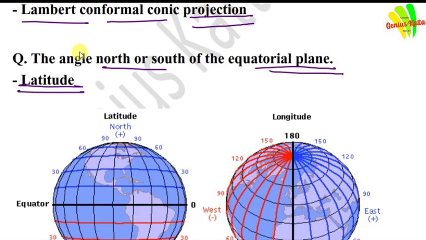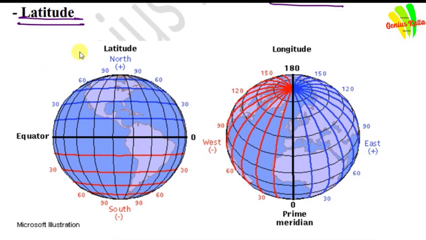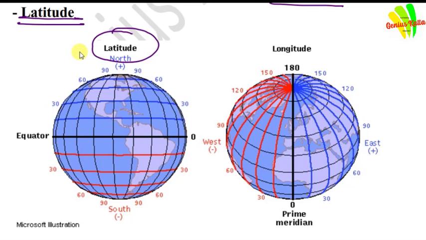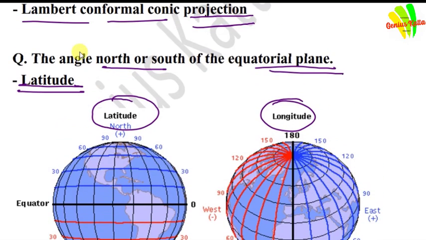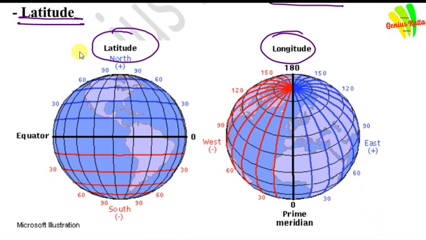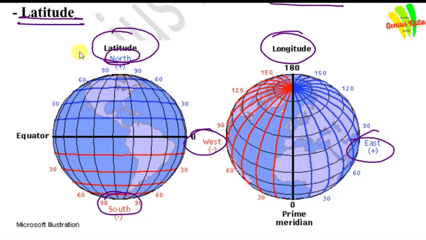Answer is latitude. Here we have provided the image which gives you information regarding latitude and longitude. In the question they ask about the angle north or south of the equatorial plane. This is latitude, north and south, and longitude is west and east. The central line is the equator.